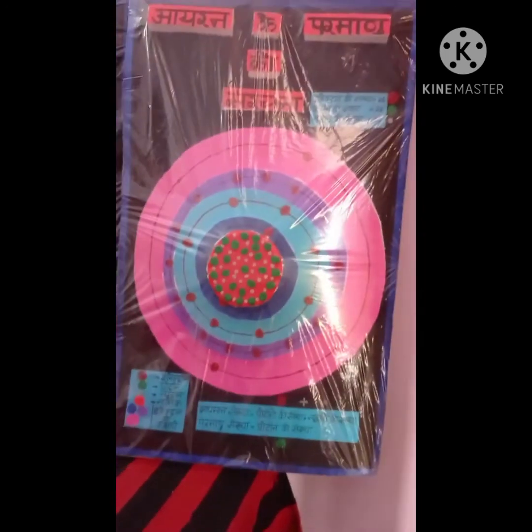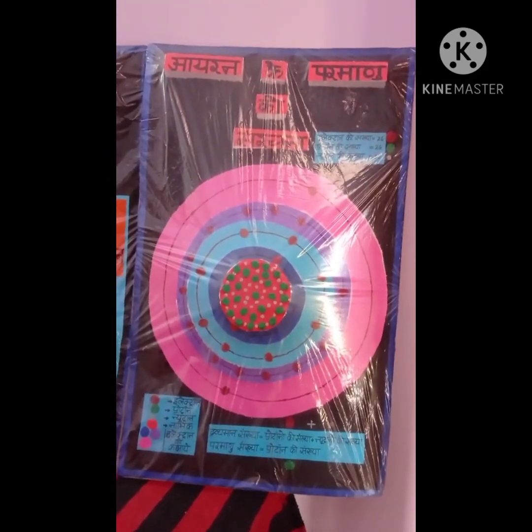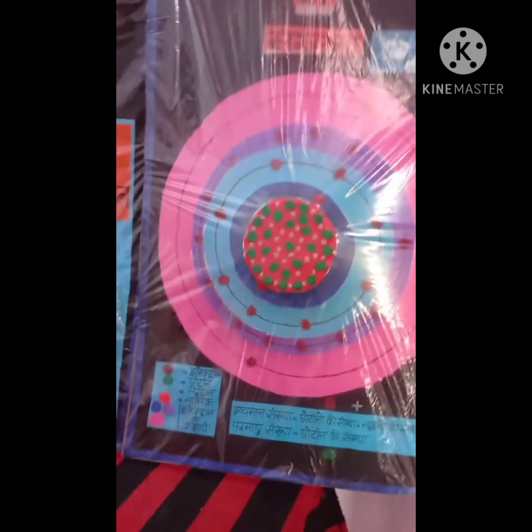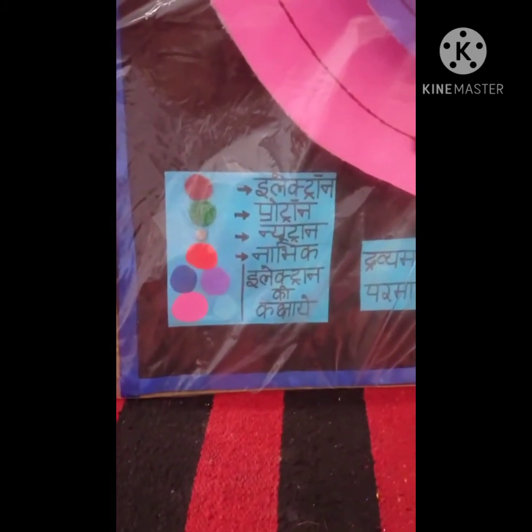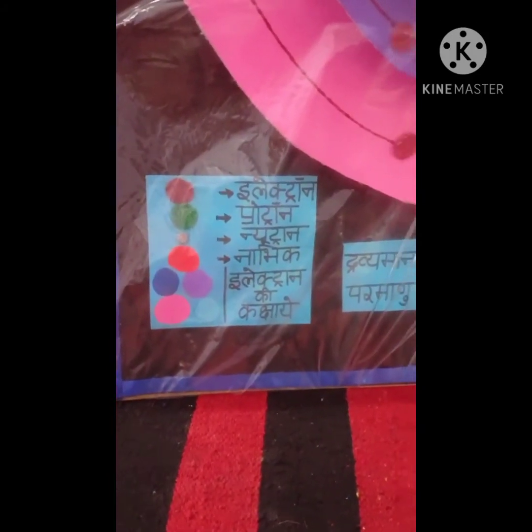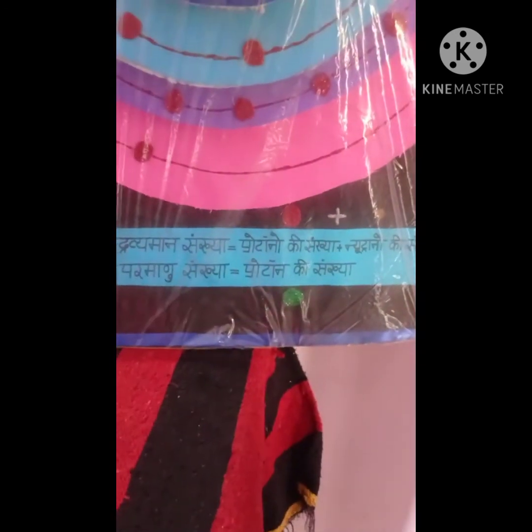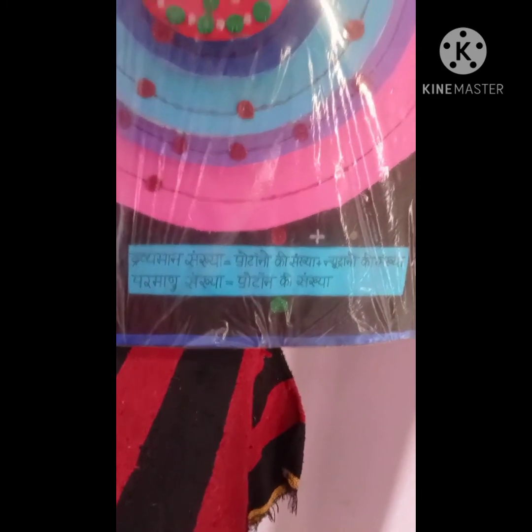So this was the iron atomic structure. I have shown here the symbols of electron, proton, neutron and the orbits of the electron, and I have written here the formula of the atomic number and atomic mass.